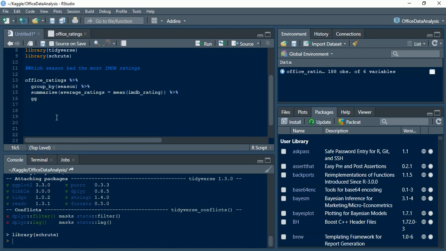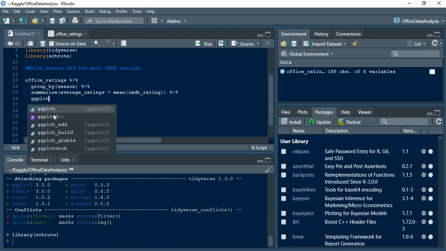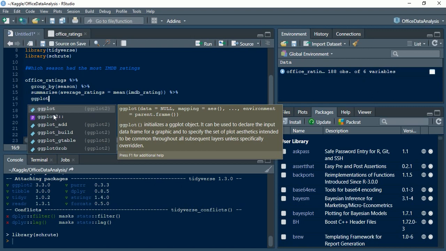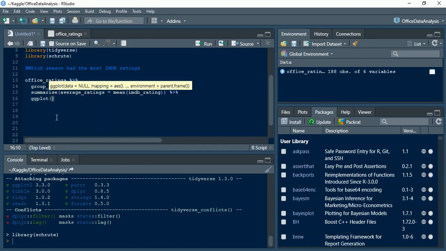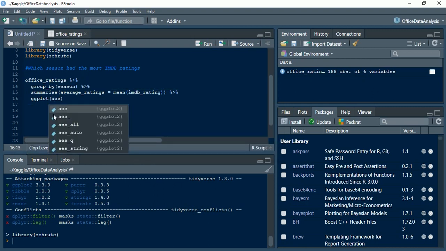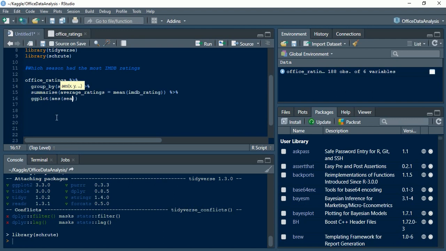Here we'll have to plot it. So basically we'll do ggplot, and let's do season versus the average ratings. Yes, we are getting the suggestion over here.